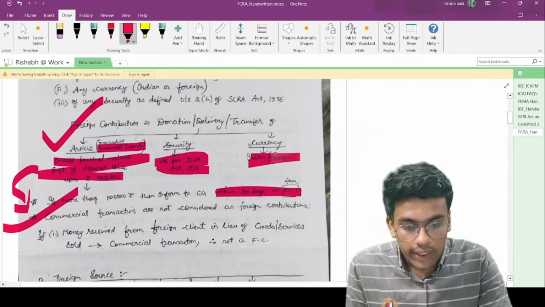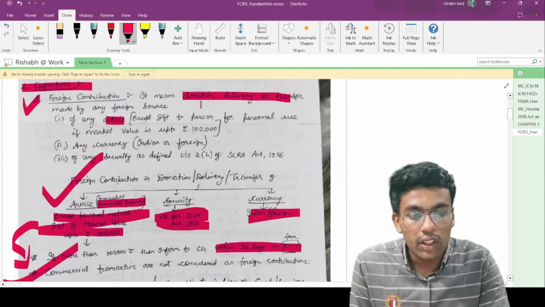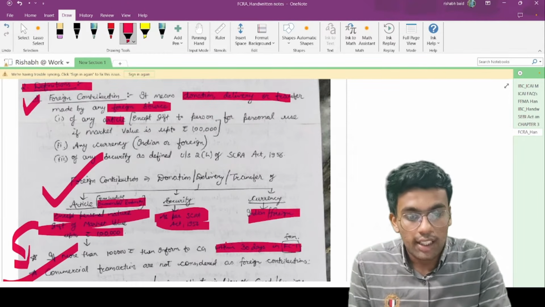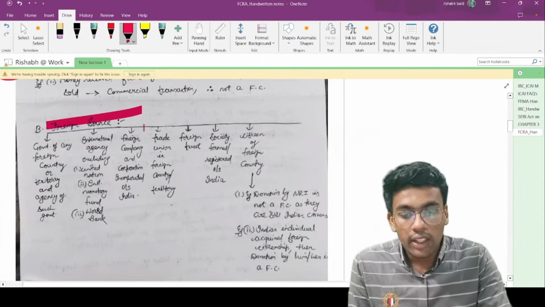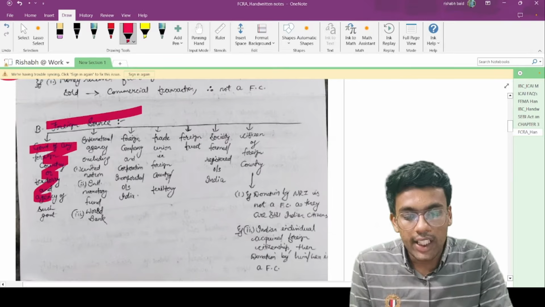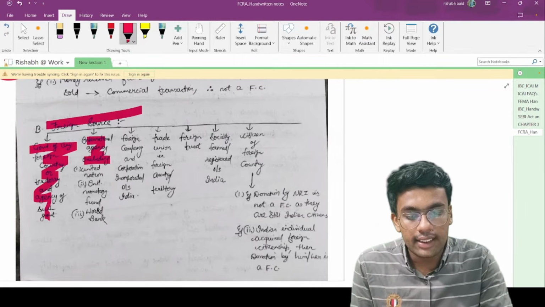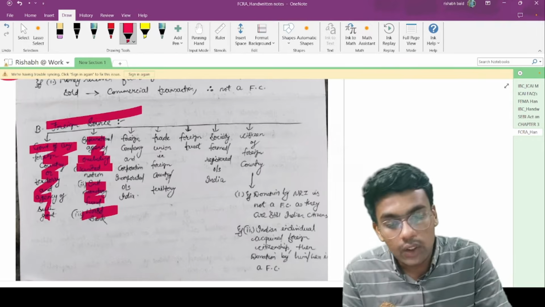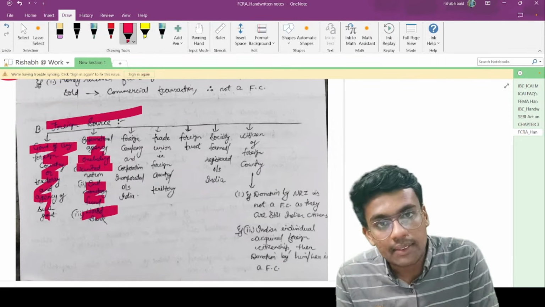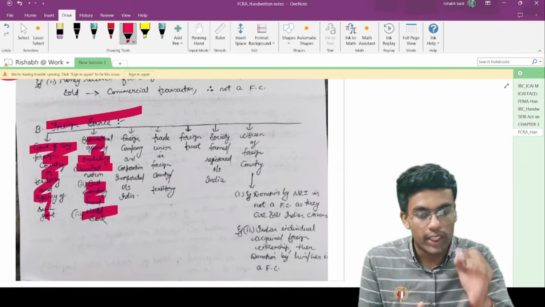Now, we learned over here that foreign contribution means donation, delivery, or transfer made by any foreign source. Now, what is the meaning of the word foreign source? Foreign source stands for any government of any foreign country, territory, or agency of such government, any international agency, but the international agency shall not include the United Nations, International Monetary Fund (IMF), and World Bank, which are excluded from the international agencies. That means if you are receiving any kind of contribution from these, then this is not constituted as a foreign source.